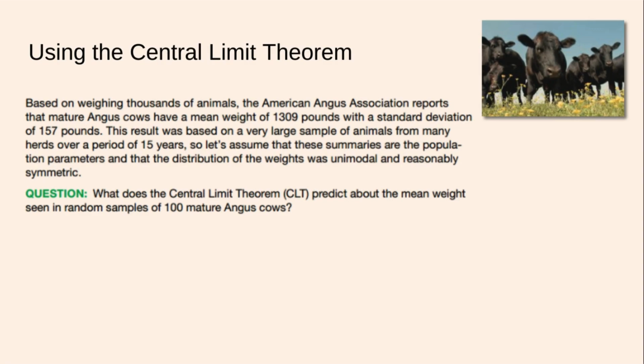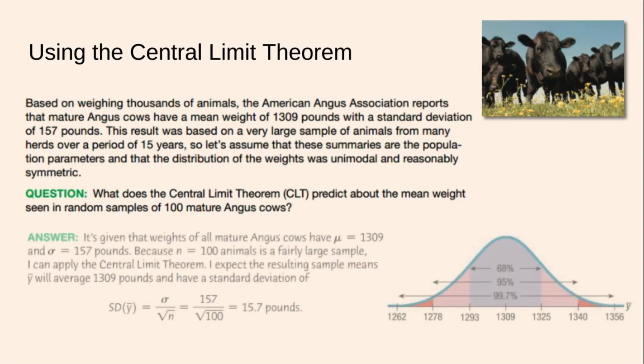What does the central limit theorem, or CLT, predict about the mean weight seen in random samples of 100 mature Angus cows? Well, here's what we can expect. It's given that the weights of all mature Angus cows, says our textbook, have mean of 1,309, standard deviation of 157. Both are in pounds. Because n equals 100 animals is a fairly large sample, I can apply the CLT.